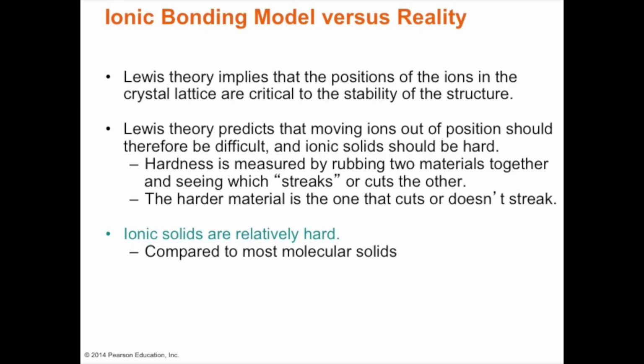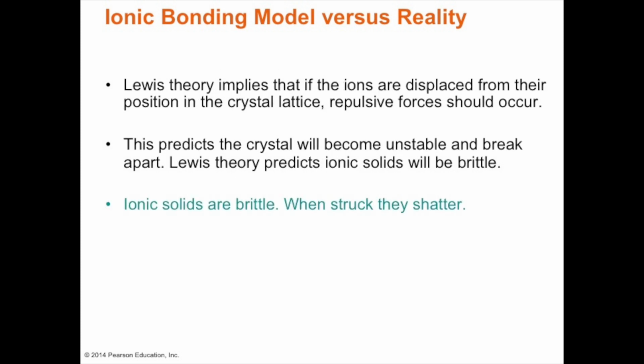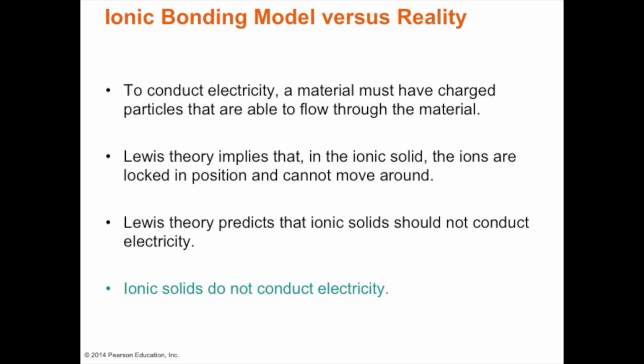So ionic bonding versus reality. Most ionic solids are relatively hard. Lewis theory predicts that moving ions out of position will be quite difficult, and the harder the material, the less it streaks when cut. Lewis theory also implies that when ions are displaced from their position in the crystal lattice, repulsive forces occur. So ionic solids are brittle, and when we hit them, they shatter.